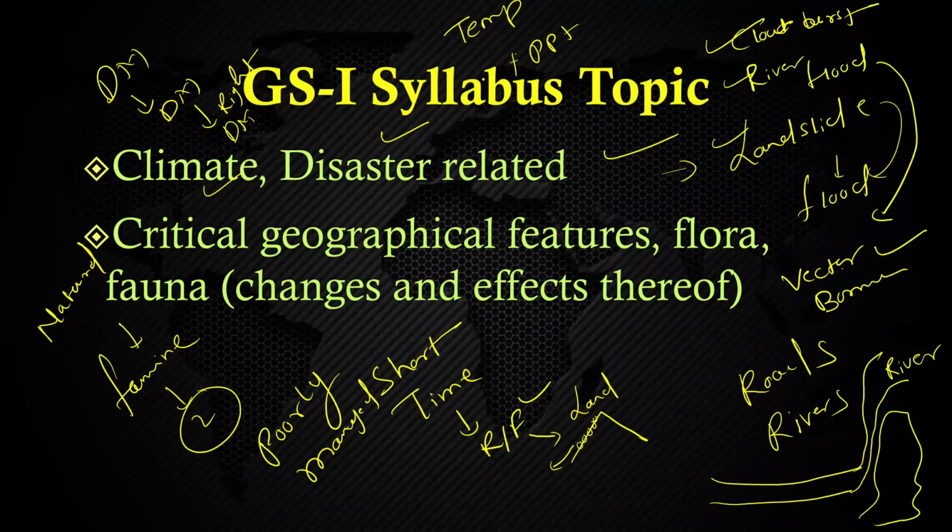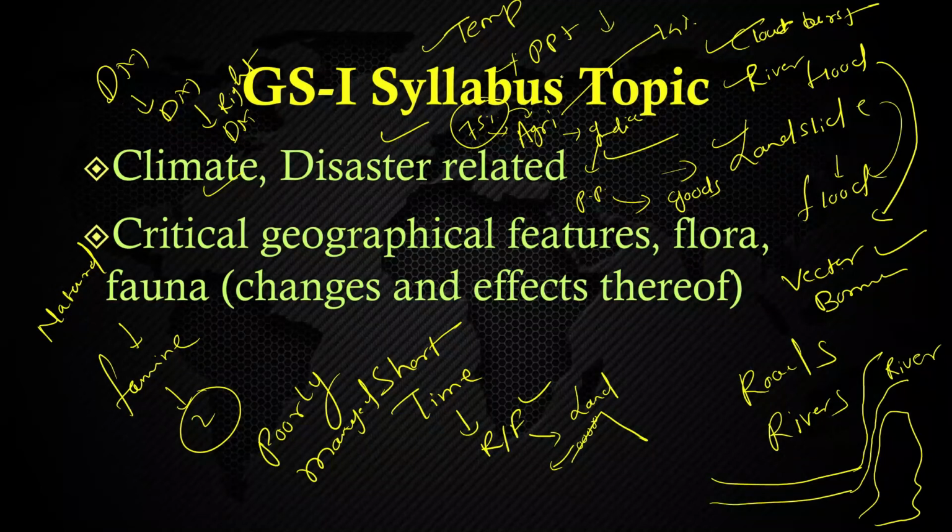So climate plays an important role, because if climate is supportive, vegetation will be there, and vegetation means agriculture, and agriculture means India ka economy. And if India ka economy is good, then purchasing power. If purchasing power is there, means other goods and services will also flourish. There will be demand of the other goods and services, because India may 75% rural area is dependent on agriculture only. Rural area I am saying, and agriculture is having 14% contribution. So this agriculture is dependent on the climate, and climate means temperature and precipitation. If precipitation is less, agriculture will be failed.